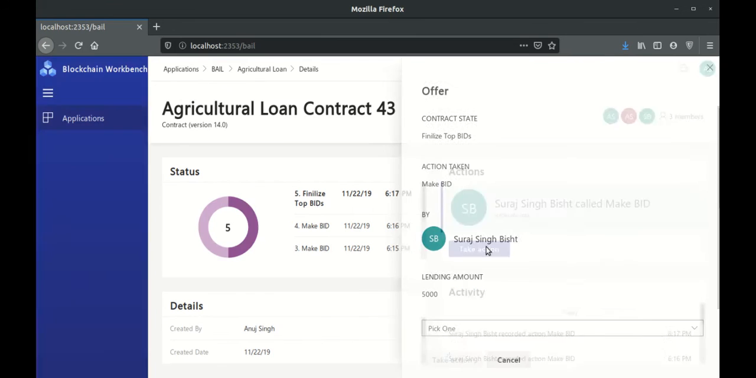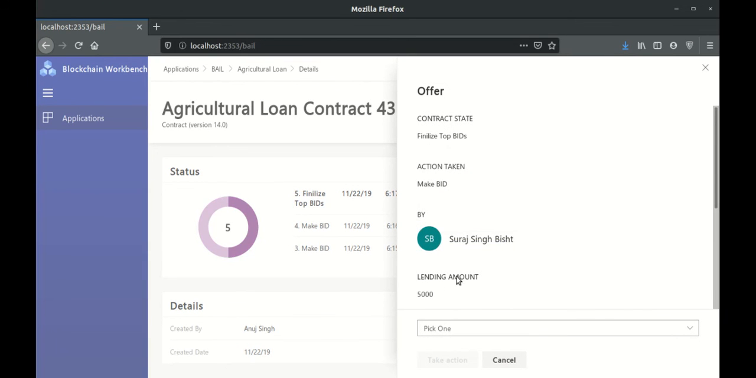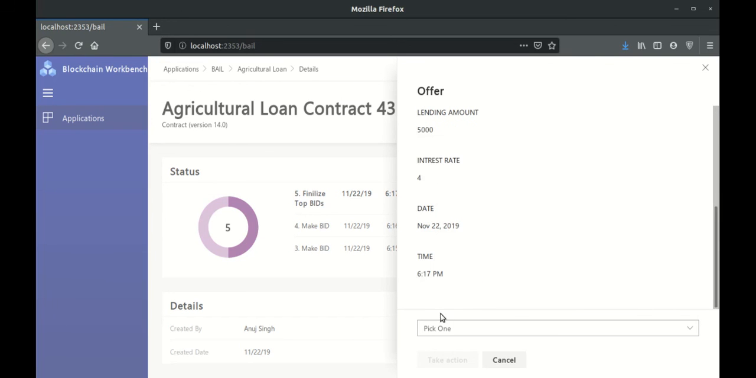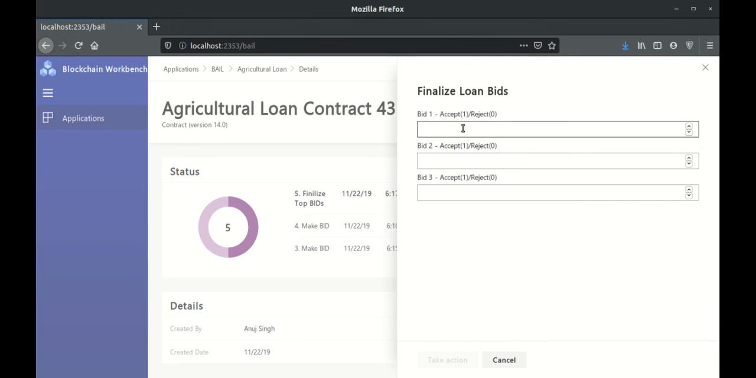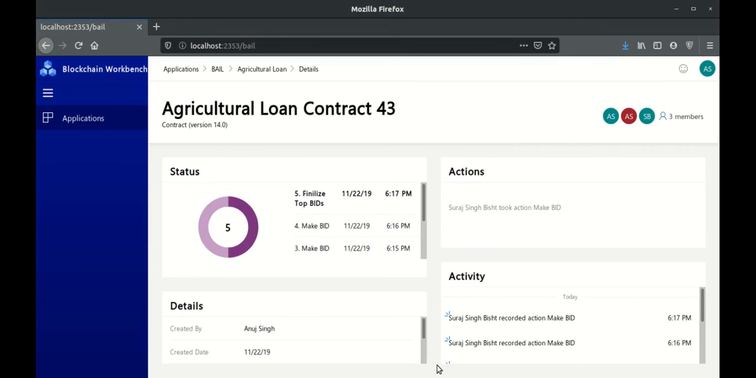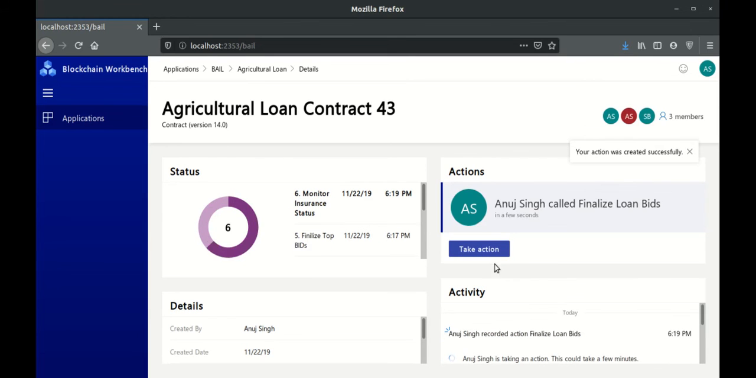So I'm going to take an action. This is from Suraj Singh Bisht. He's lending me 5,000 at an interest rate of 4. So I say and I take an action. I've got 3 bids so far, so I'm going to accept all of these, let's just say for the purpose of showcasing, and I take my action. What's happening right now is that my transaction is being processed and all those bids are being made.